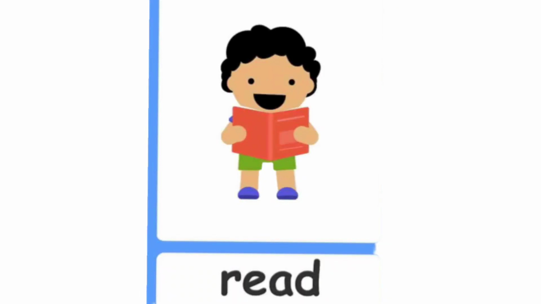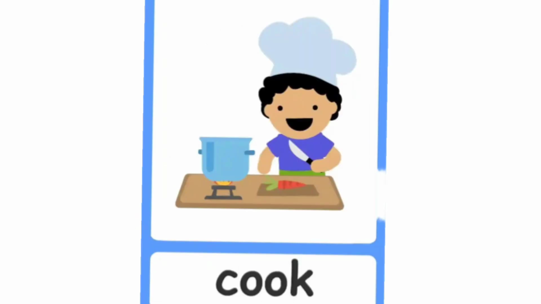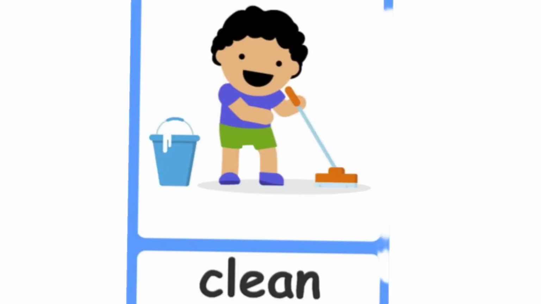Reading. His action is read. He is playing. Action is play. He is cooking. Action is cook. He is cleaning. Clean.